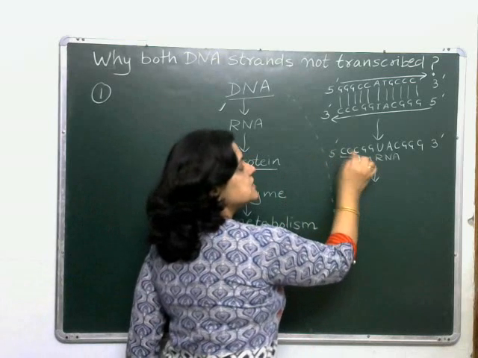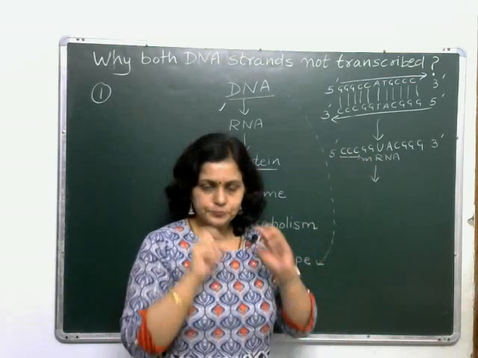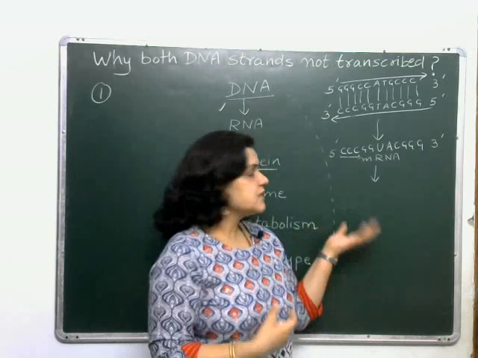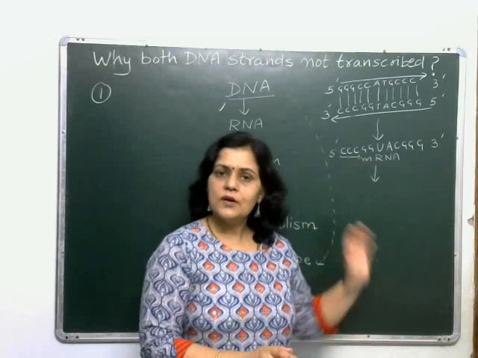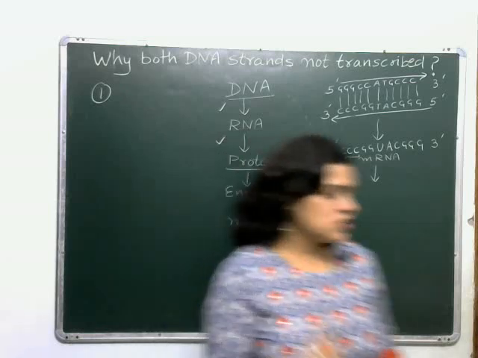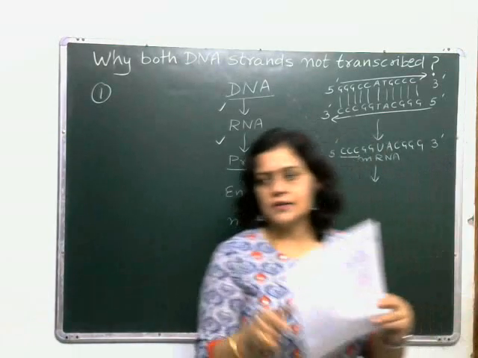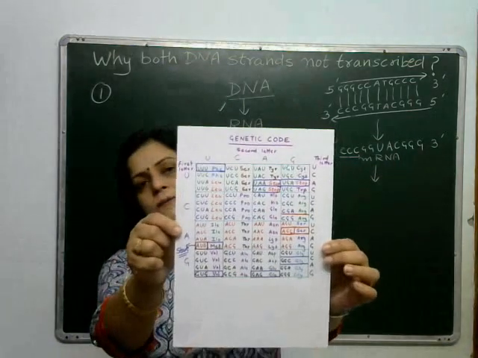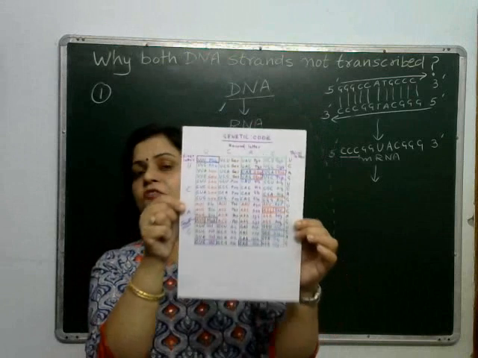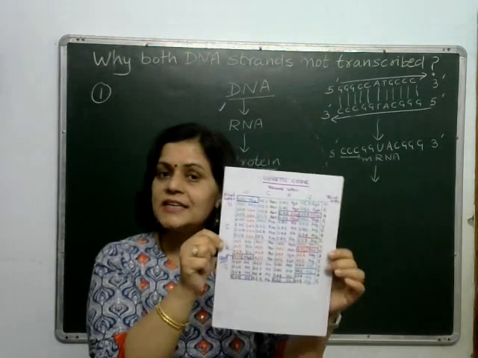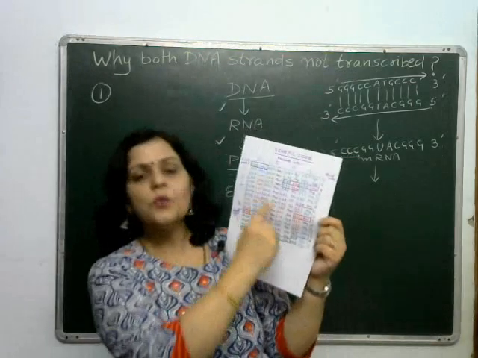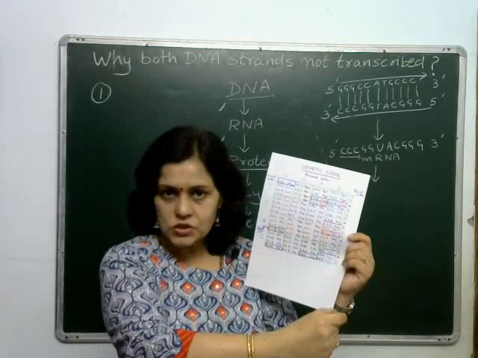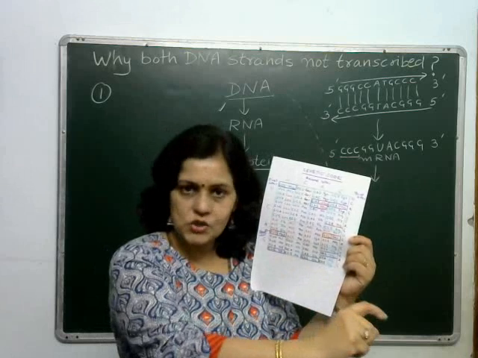Suppose this is CCC. You know, there are 64 codons. Out of the 64, 61 code for amino acids. So here we have a full chart. This chart shows all the codons. With the help of this chart, we can check which amino acid is going to be present at which position in a polypeptide chain.